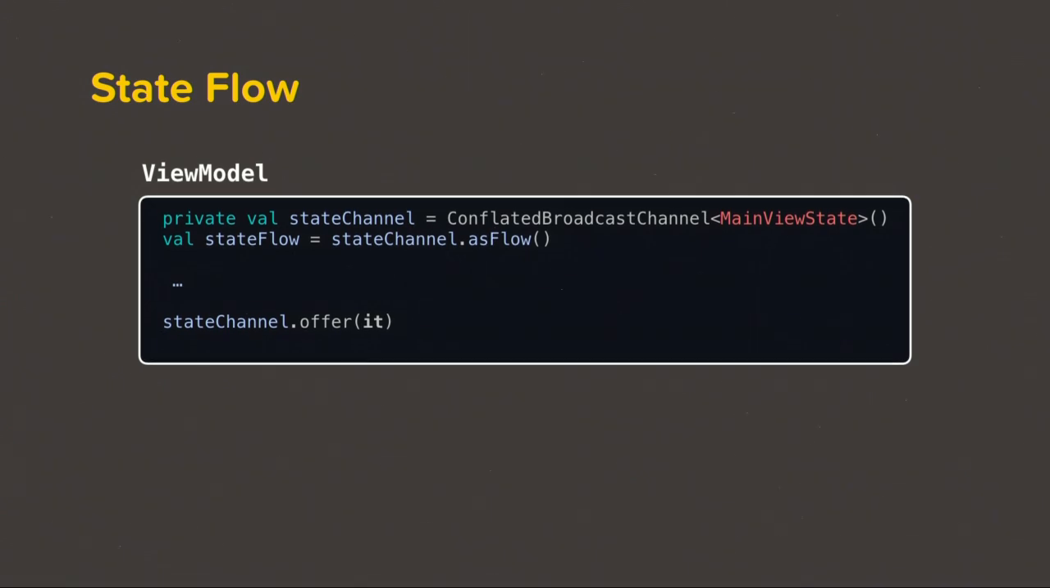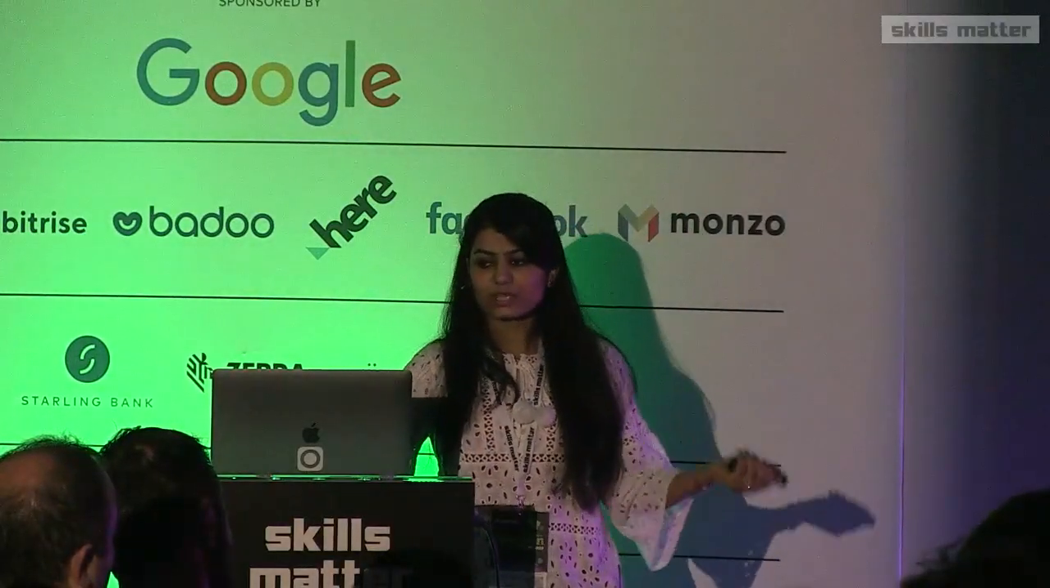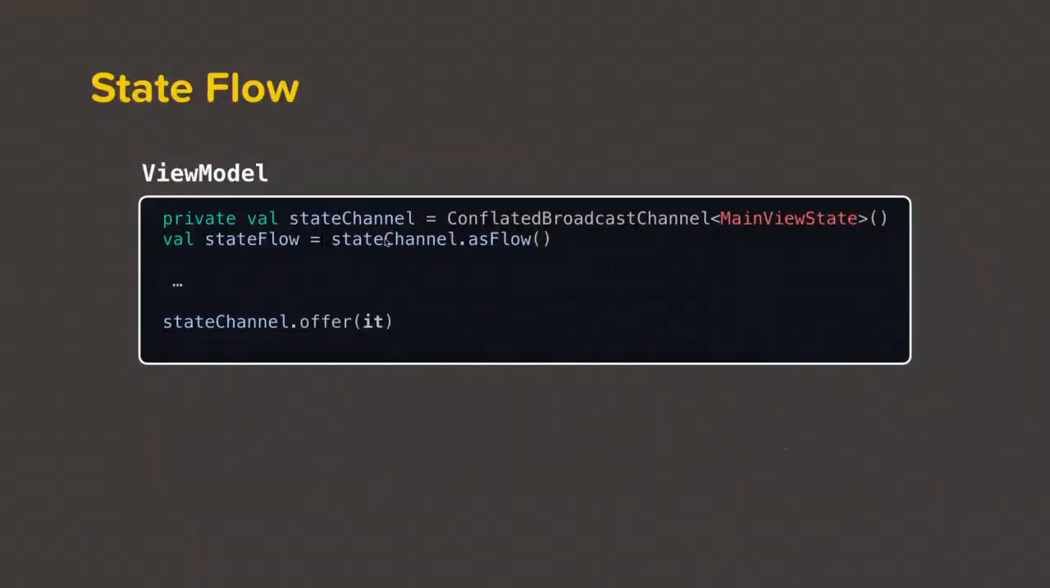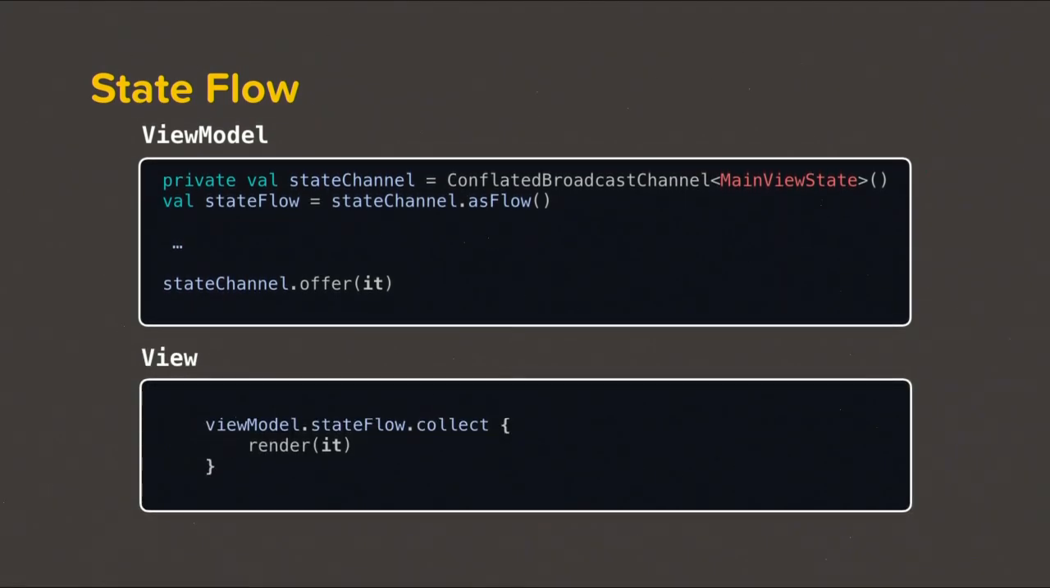So if we want, we can keep on using live data, but there is a concept called conflated broadcast channel. We could also use this, which is actually a counterpart of a subject, a behavior subject, you could say. So we can create a conflated broadcast channel and expose it as a flow to the outside world. Inside this channel, whenever the state changes, I'll put something in this channel. And on the view side, we are going to collect from this flow, because we need to expose only a flow, not a channel, because channels are dangerous. So whenever there is a change in the state, we are going to call this render function.